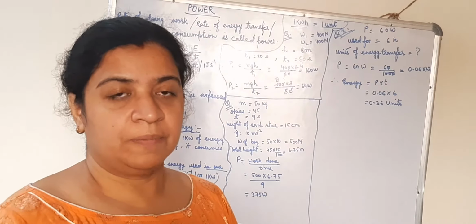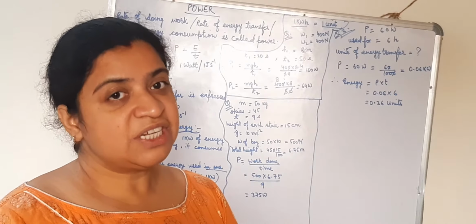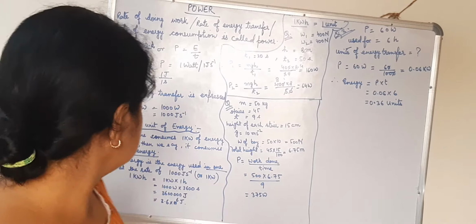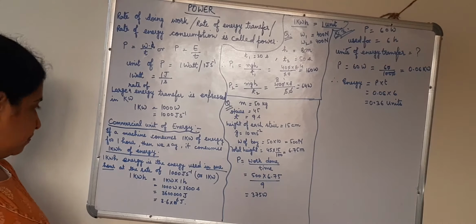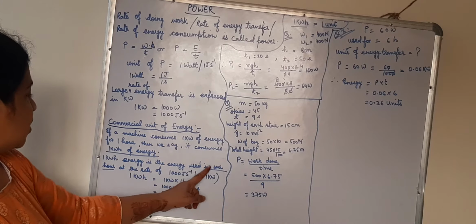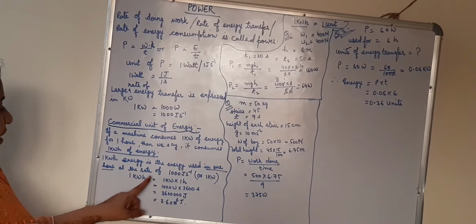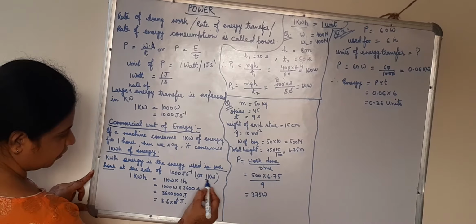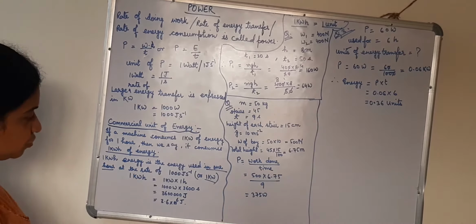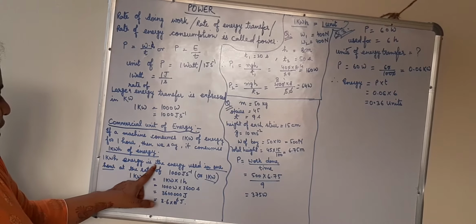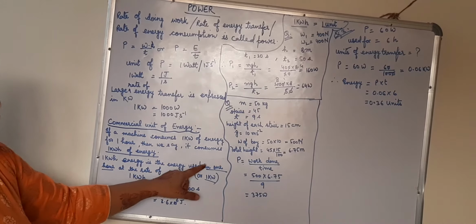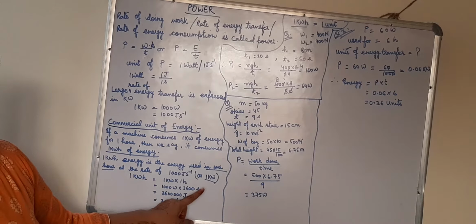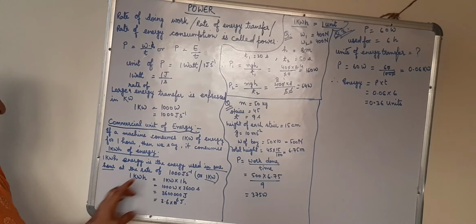Definitely, if 1 kilowatt is consumed for 1 hour, then the energy consumed will be 1 kilowatt hour. 1 kilowatt hour is the energy used in 1 hour at the rate of 1000 joule per second. Why 1000 joule? Because 1 kilowatt is equals to 1000 joules per second. So 1 kilowatt hour is the energy used in 1 hour at the rate of 1000 joule per second, or at the rate of 1 kilowatt.